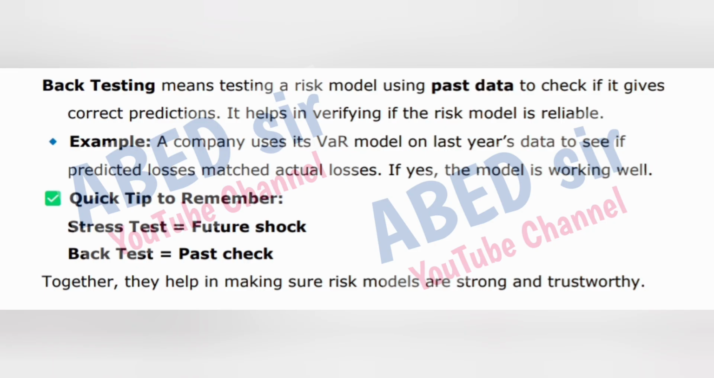Back testing means testing a risk model using past data to check if it gives correct predictions. It helps in verifying if the risk model is reliable. Example, a company uses its VAR model on last year's data to see if predicted losses matched actual losses. If yes, the model is working well. Quick tip to remember. Stress test is equal to future shock. Back test is equal to past check. Together, they help in making sure risk models are strong and trustworthy.